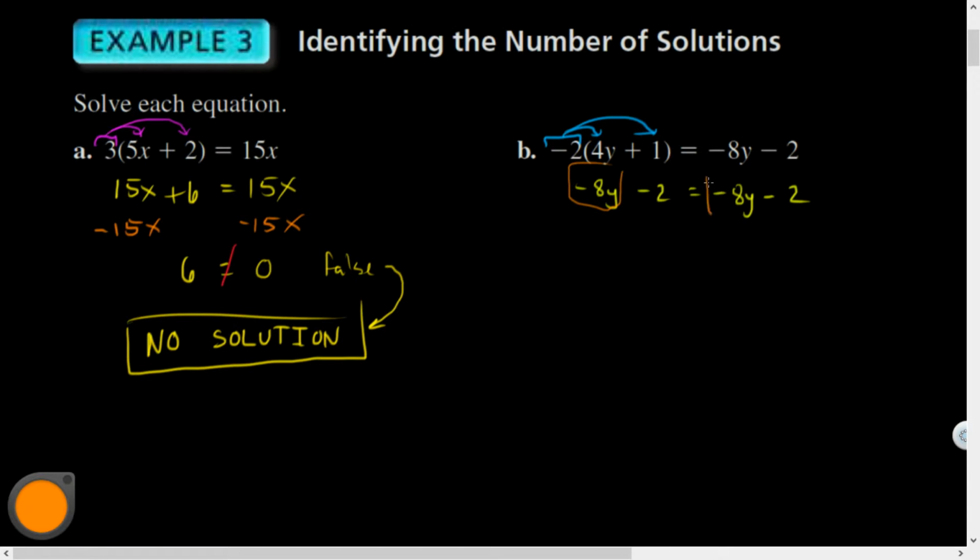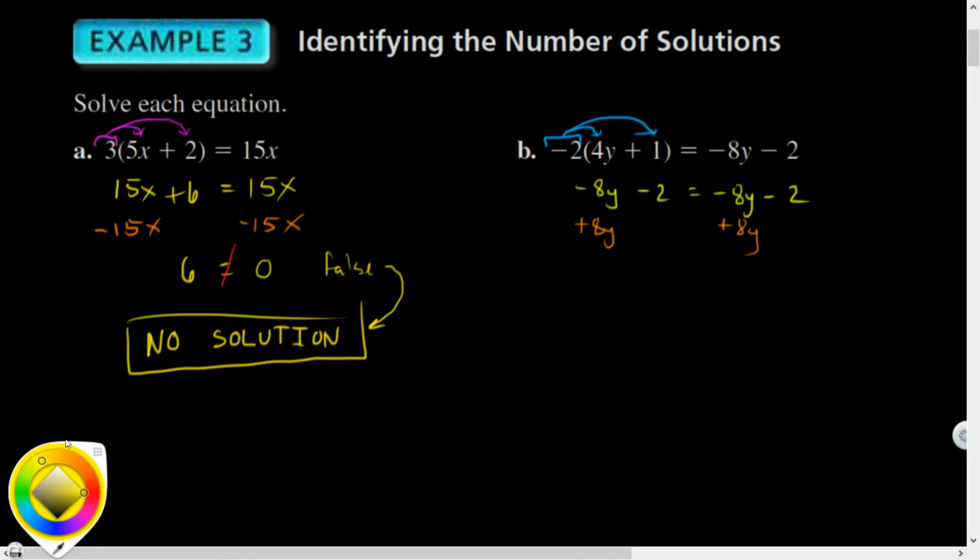Well, let's move the little guy to the big guy. So between negative 8y and negative 8y, they're the same. All right, let's add 8y to both sides, I guess. And those cancel out, and those cancel out. And I'm going to get negative 2 equals negative 2.